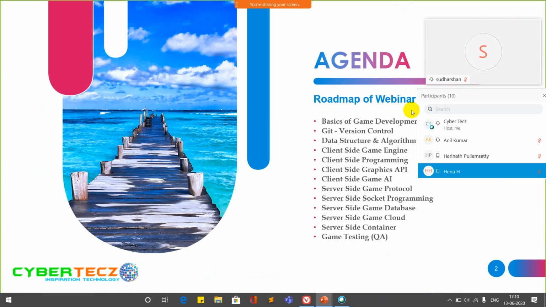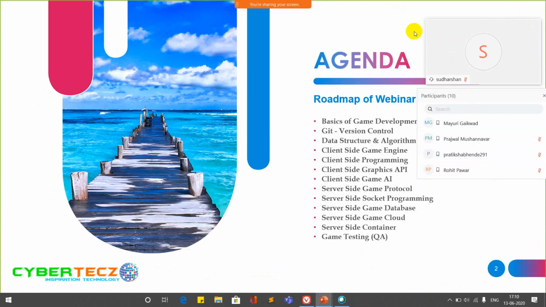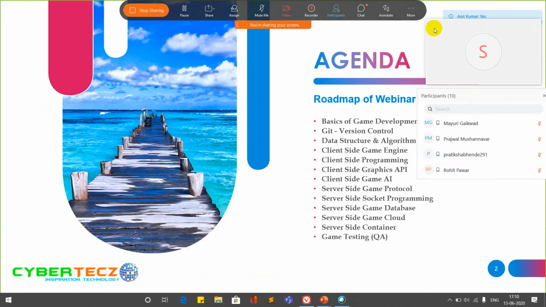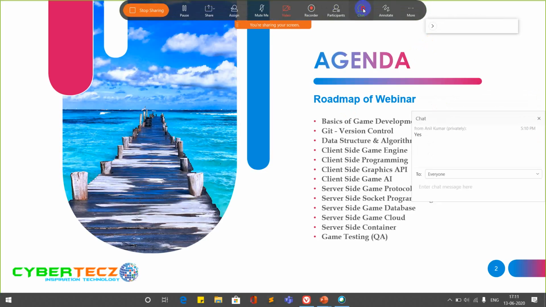Is my screen agenda visible? Anil, anyone? Anyone, guys, can you confirm? Is it visible? Yes, thanks Anil. So guys, in between the session, if you have any question, just feel free to drop a text in the chat box. Don't unmute yourself because it will create an echoing sound.